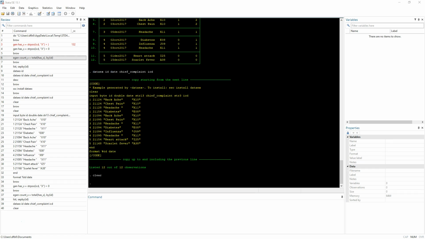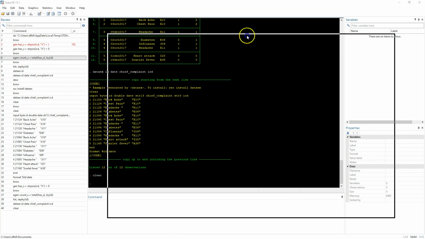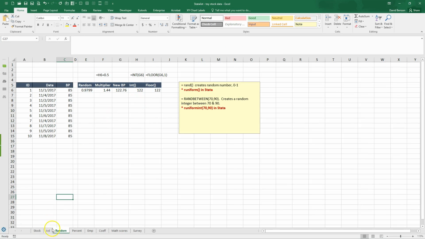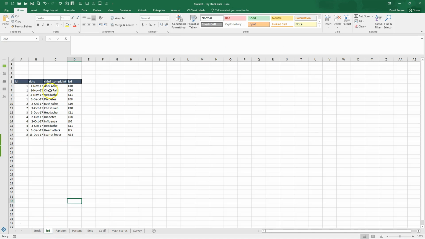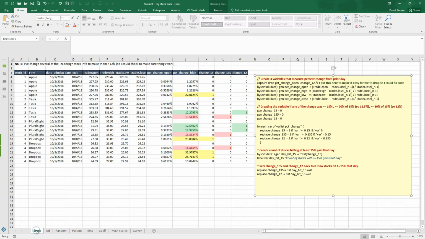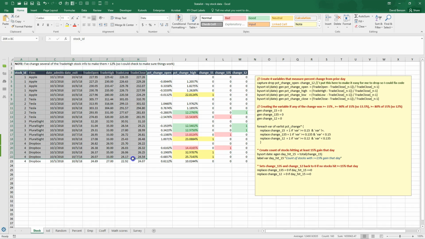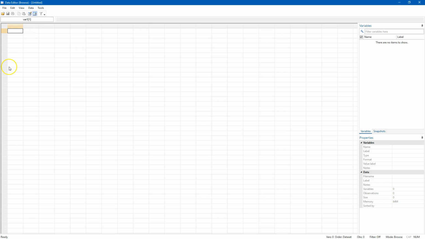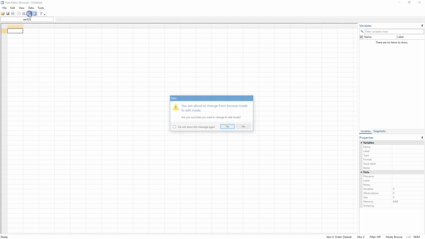going to go over here now to, let me bring this over so you can see it. I'm going to show you how to create some random data. This is where I created those ICD codes. But let's say here's one where some stock data that somebody wanted to do some stuff with. And I've put in 2 dates. And now let's just say I've pasted this into Stata. I'm in the edit window.